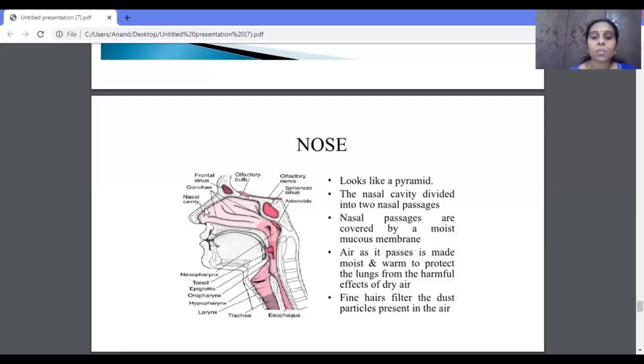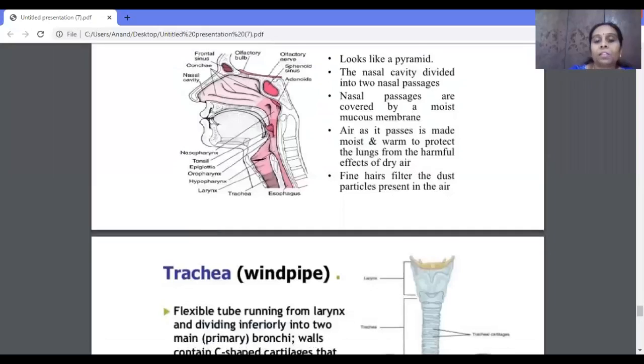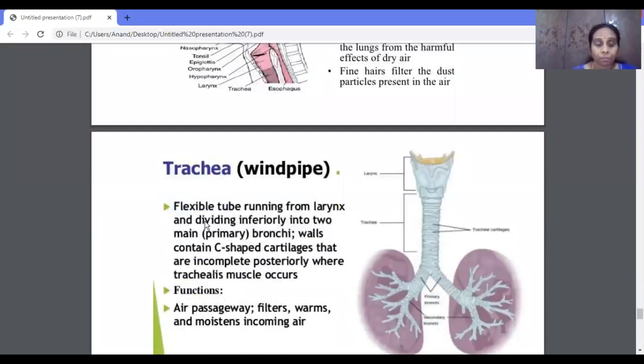So the nose has a nasal cavity. That nasal cavity contains the mucous membrane as well as the air. It will filter the dust particles and warm the air, and then it will pass on to the next part, that is nothing but the windpipe. So windpipe or trachea.